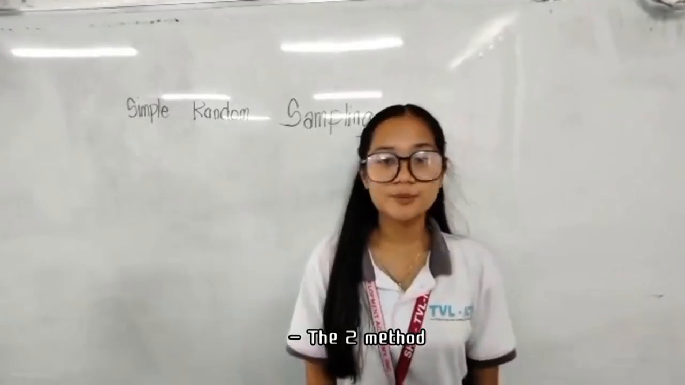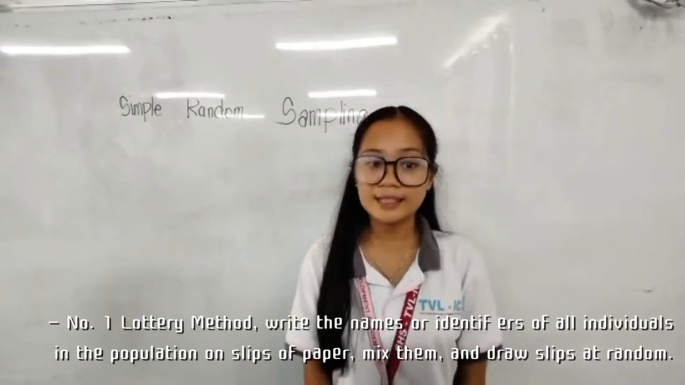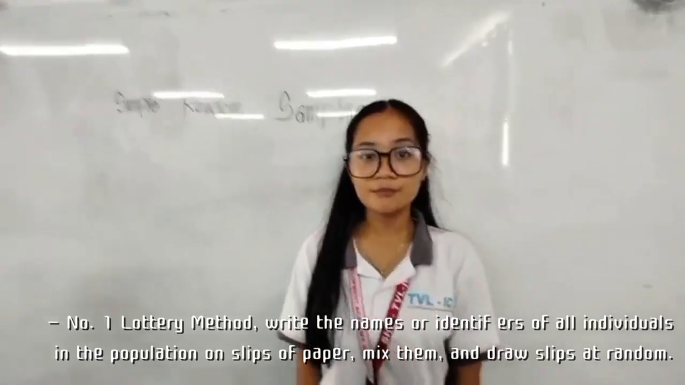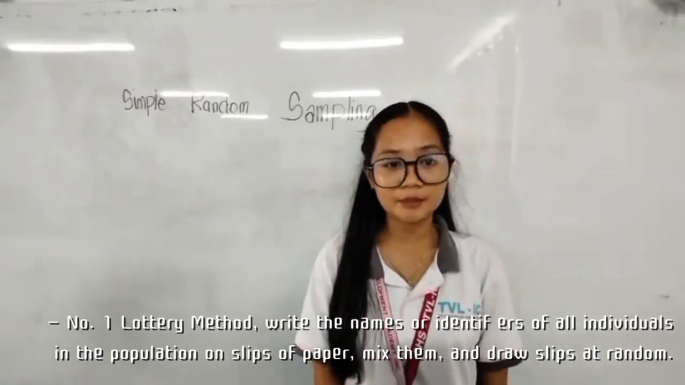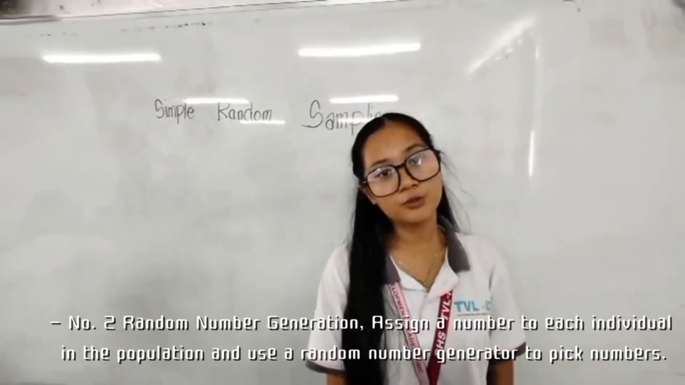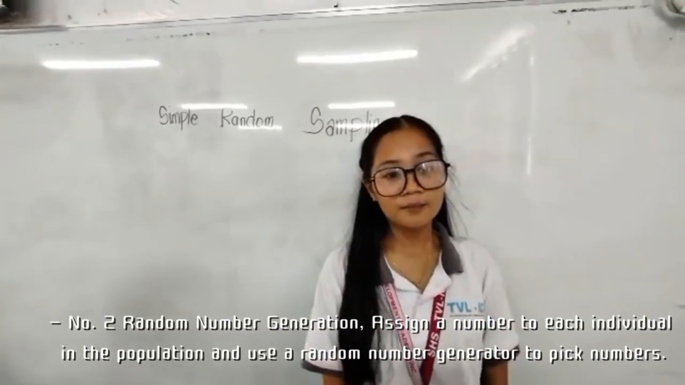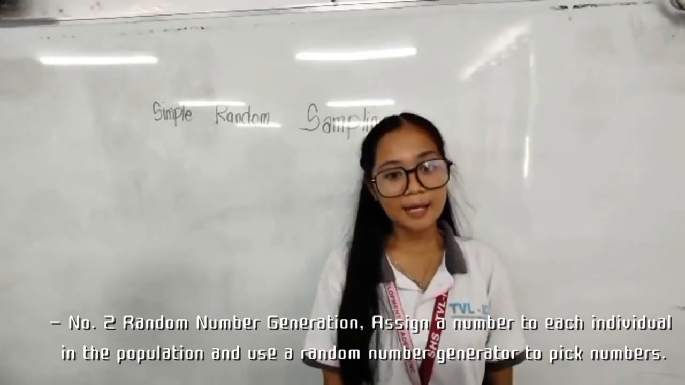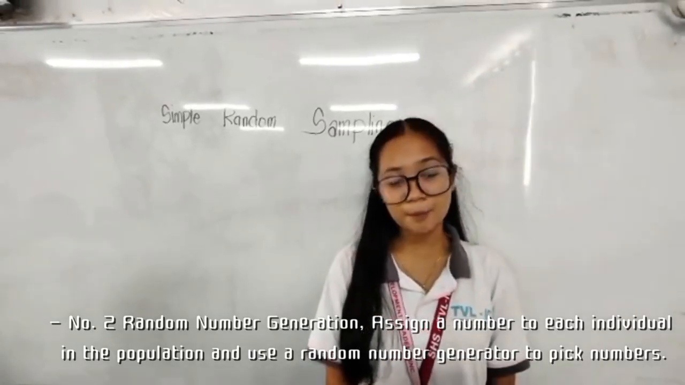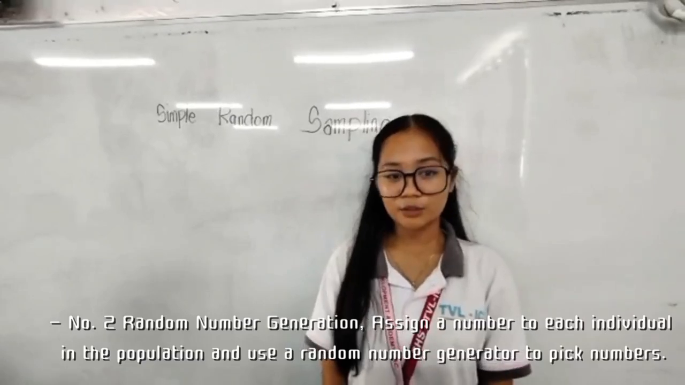The two methods of simple random sampling are, number 1, the lottery method: write the names or identifiers of all individuals in the population on slips of paper, mix them, and draw slips at random. Number 2 is random number generation: assign a number to each individual in the population and use a random number generator to pick numbers.